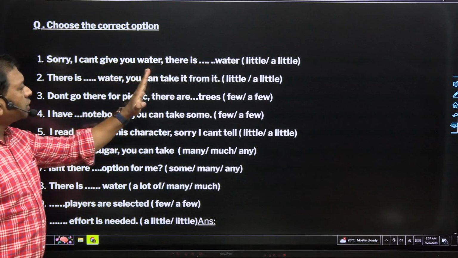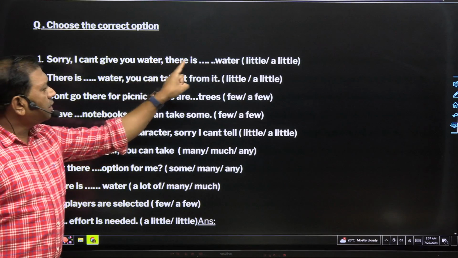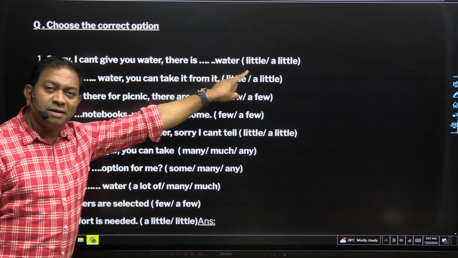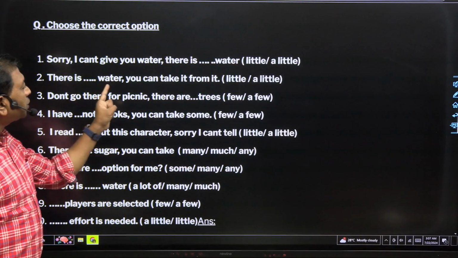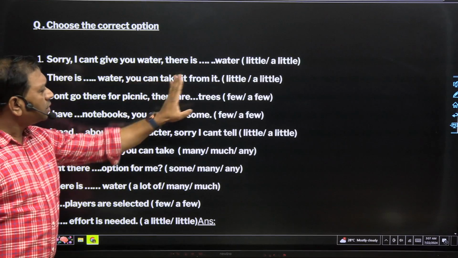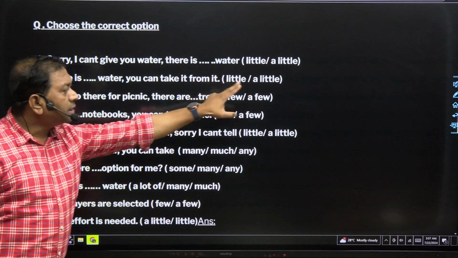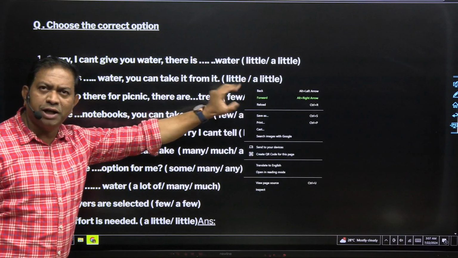Sorry, I can't give water. There is dash water. Sorry means negative. Can't negative. पानी नहीं है. That's why our negative sense के लिए क्या आना चाहिए? Little. और positive क्या आना चाहिए? A little. Interesting? Next one. There is dash water. You can take it from it. पानी है, ले सकते हैं. Positive sense. Answer क्या आएगा आपका? A little. Because sense is positive. A little for positive, little for negative.